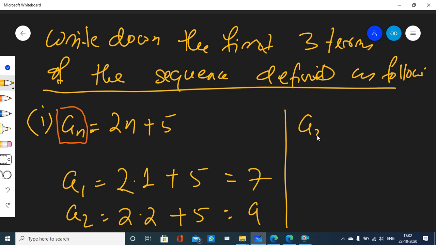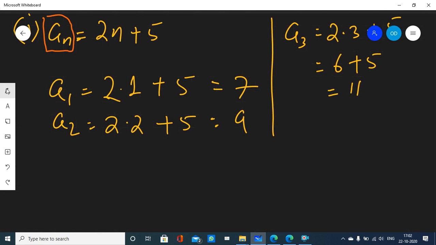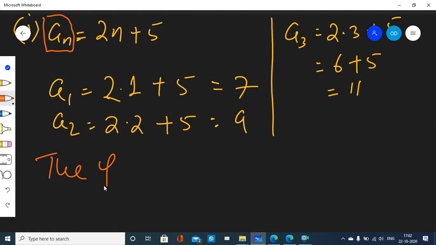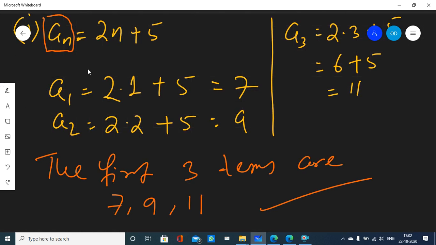Clear? a3, 2 into 3 plus 5, 6 plus 5, 11. So what are the first three terms? 7, 9, 11. Clear? Okay.